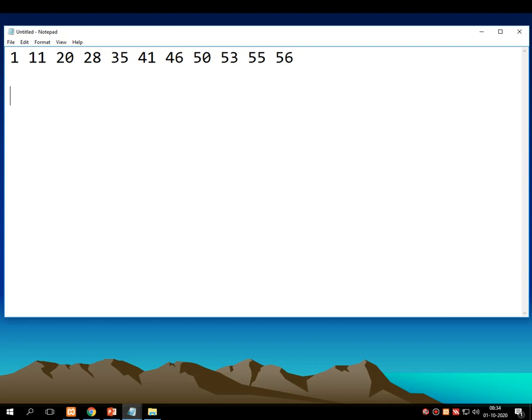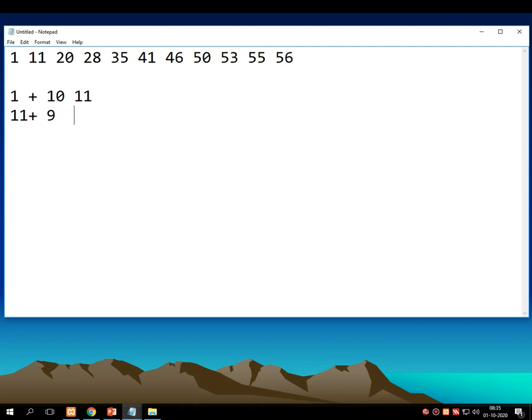Say for example, first I will print 1 as it is, then add 10 in 1. What does it print? 10 plus 1 is equal to 11, right? Now in 11, suppose I add 9. That means I have incremented, that means I have taken the last sum plus I have decremented the value of 10 by 1.